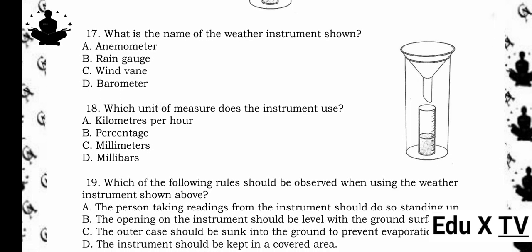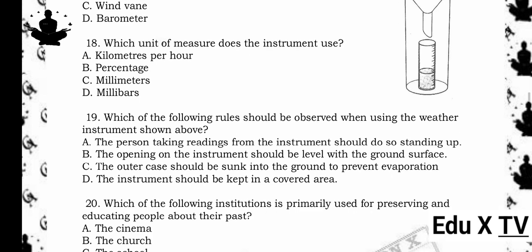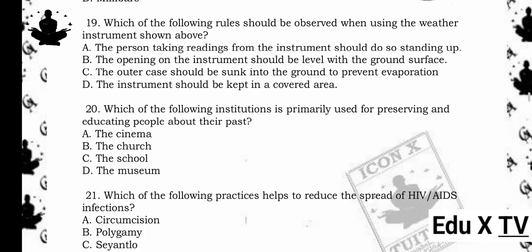18. Which unit of measure does the instrument use? A. Kilometers per hour. B. Percentage. C. Millimeters. D. Millibars. The answer is C. Millimeters. Reason being, rainfall is measured in millimeters.